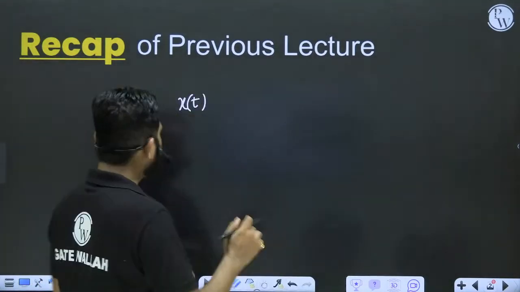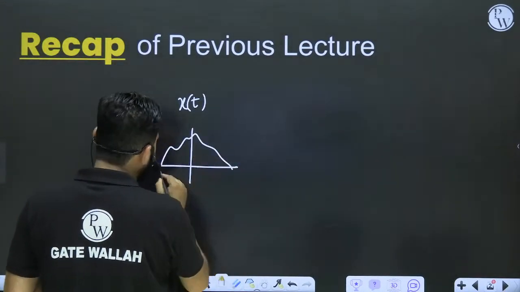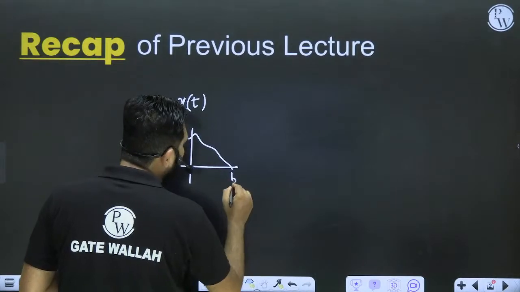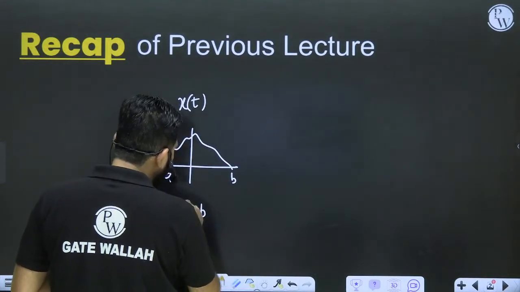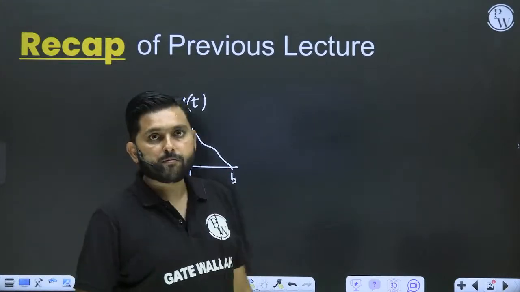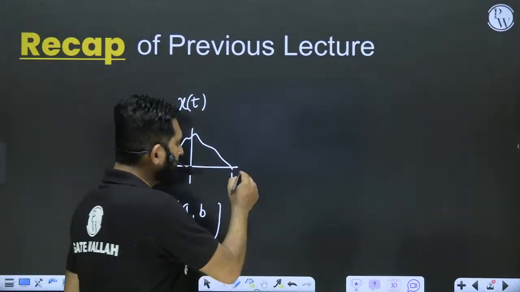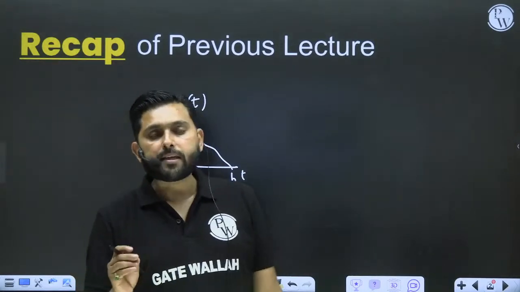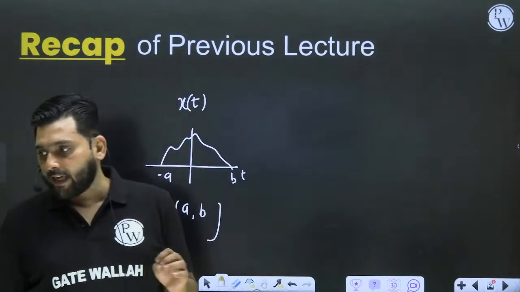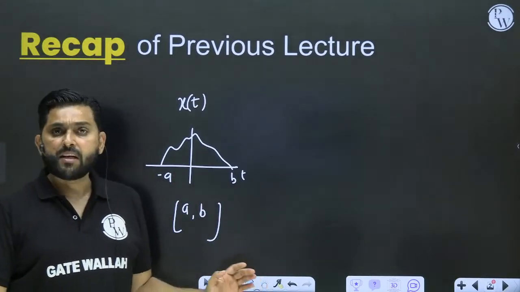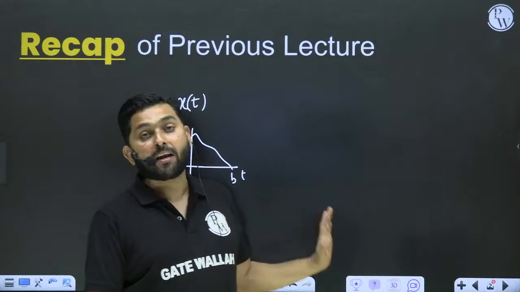If the functional value is defined at each and every time over the bound a comma b, an open interval, like this, and if a functional value is defined at each and every instant of time t, then this is said to be the continuous time signal. So we basically want continuity in x-axis as well as continuity in y-axis for continuous time analog signals.